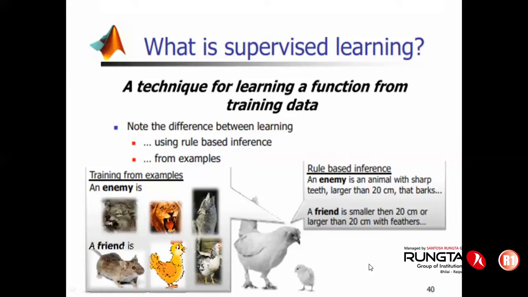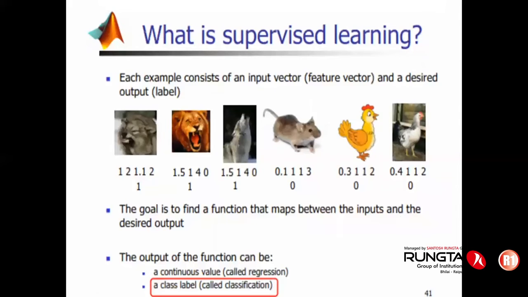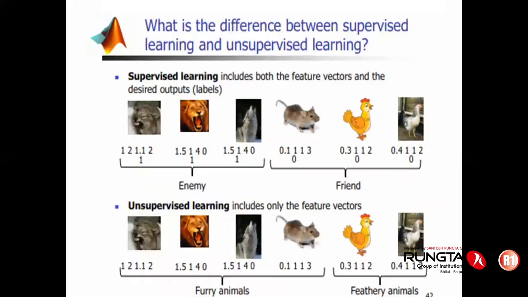So when you have input vectors and output vectors associated or available with you, then you would like to train the network. That is called supervised learning. So this is the same scenario, the same depiction for supervised learning.